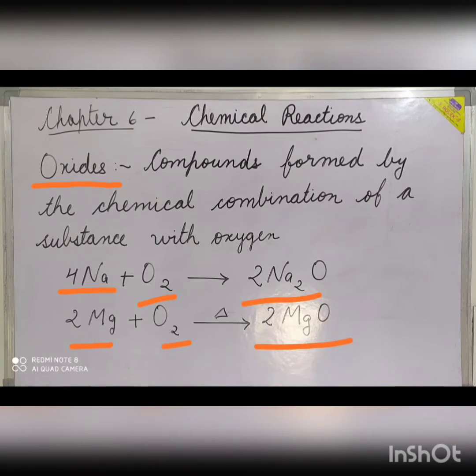Some substances, while reacting with oxygen, release a large amount of heat and light energy. For example, fuels such as petrol, kerosene, wood, etc. burn in oxygen to produce heat and light energy. Oxides can also be formed by the decomposition of certain metallic compounds. Oxides of metals are generally stable to heat, and they are considered to be the most stable form of compounds found in nature.